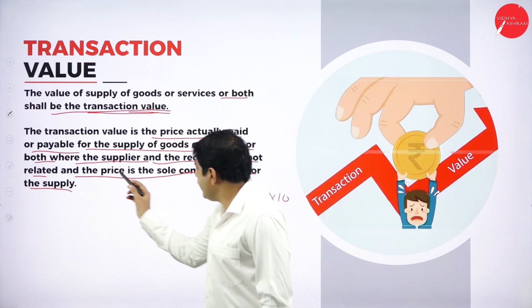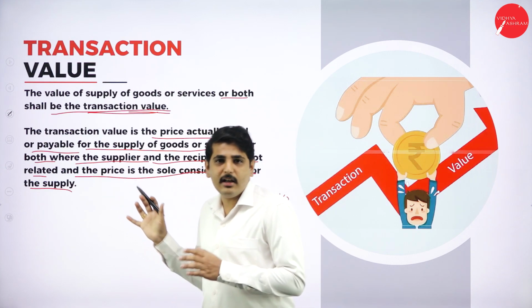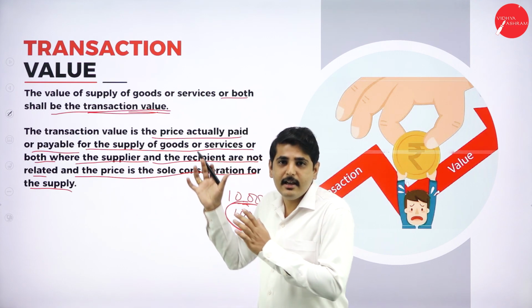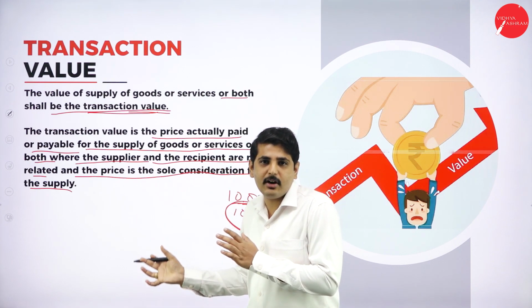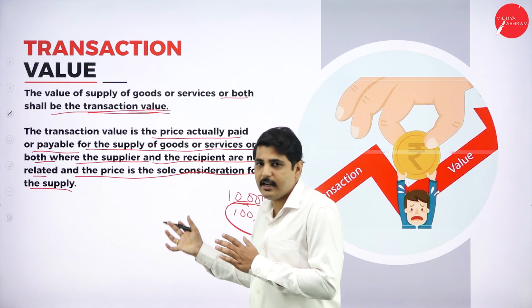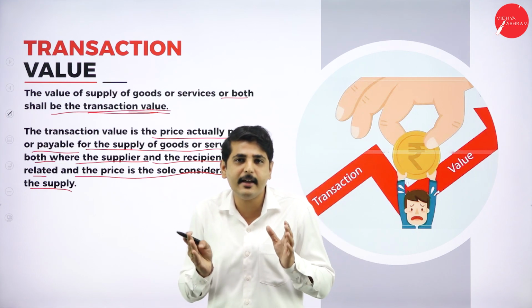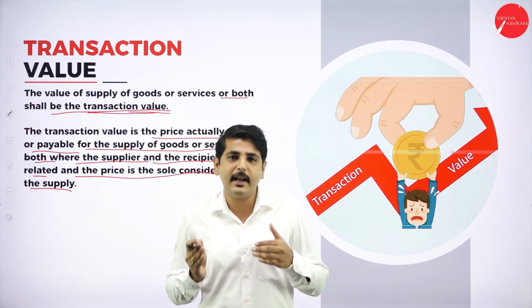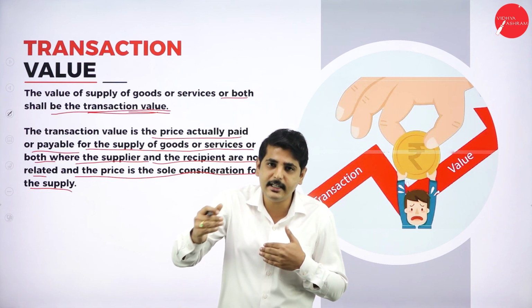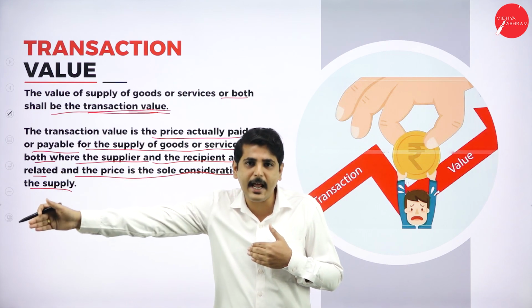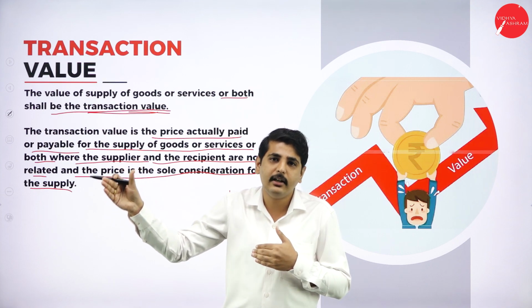And what do you mean by the person should not be a related person? There is a condition. What is the meaning of the not related person? Means a person should not be in the same business. For example, I am the business, I am sending the goods to my branch only, then it is called as related person.